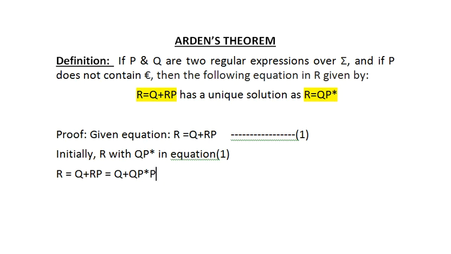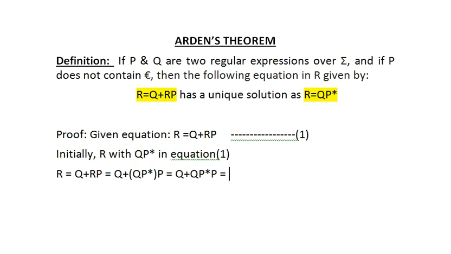I can put this into a bracket so that it is a signified expression. In place of R I have replaced QP*. Now I can break the bracket and write Q + QP*P.